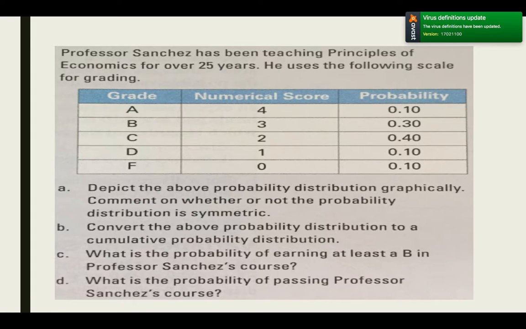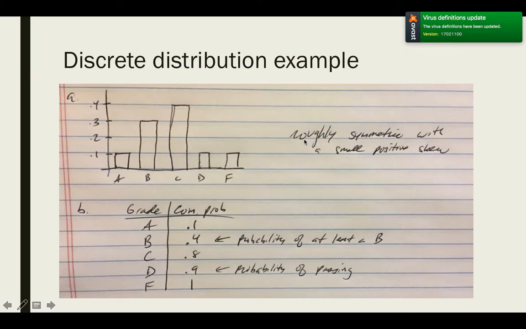What we can do is display this as a graph instead of as a table, and that will let us see whether it's symmetric or not. We can then also convert these probabilities into a cumulative distribution. So what would be the probability of getting at least a B, or at least a C, or even just passing? We'll see that here. If we look at the probability distribution, we can see that it is roughly symmetric. It's curving up towards this C value. It might be a little bit skewed to the right, because we see a bit of a drop off with the D and F. But for the most part, it's centered around this C value.